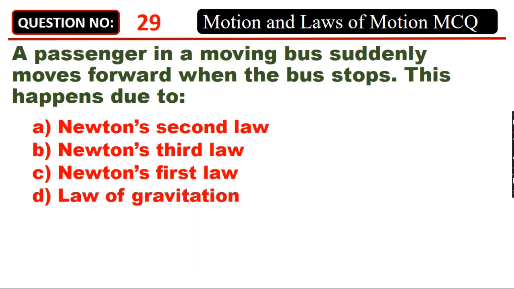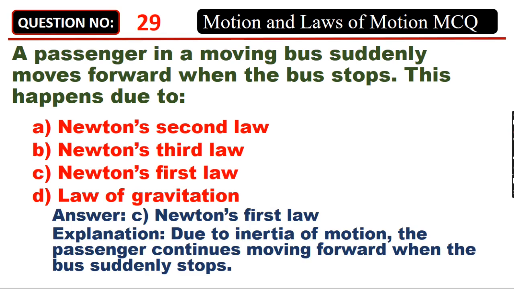A passenger in a moving bus suddenly moves forward when the bus stops. This happens due to A. Newton's second law, B. Newton's third law, C. Newton's first law, D. Law of gravitation. Answer: C. Newton's first law. Due to inertia of motion, the passenger continues moving forward when the bus suddenly stops.